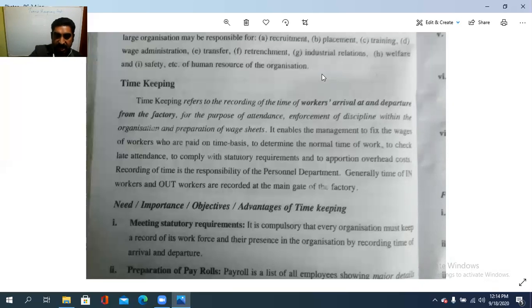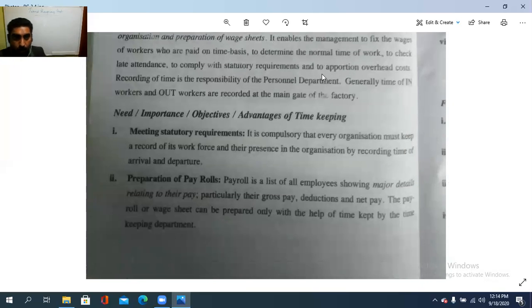Then, need and importance, or objectives or advantages of the timekeeping. What is the advantage of this timekeeping? One is meeting the statutory requirement.